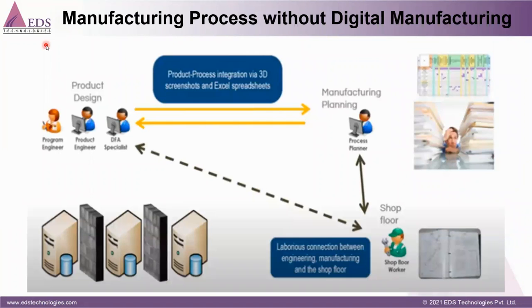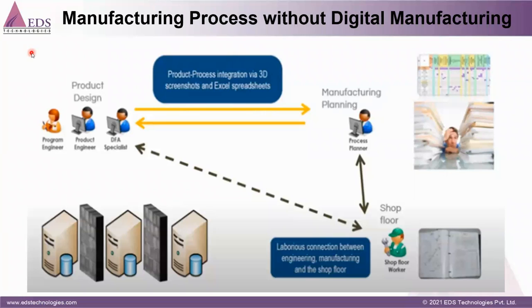In this slide, I just want to show you, imagine the world without digital manufacturing. So without digital manufacturing, this is the traditional way of manufacturing.